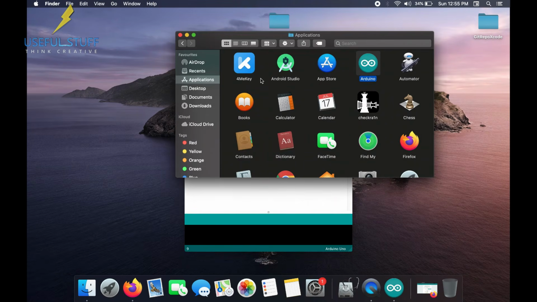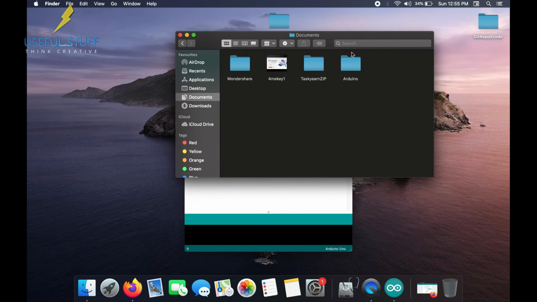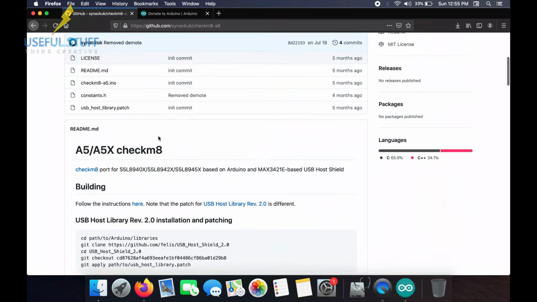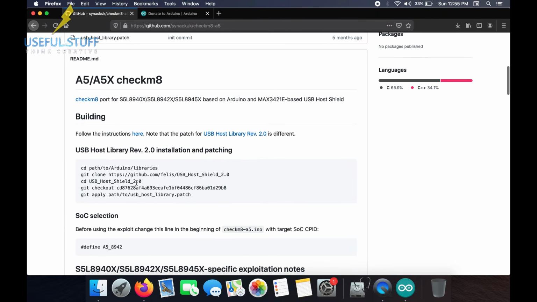Now open Explorer, go to documents, and you will see the Arduino file. Click on libraries and you will be able to see USB host. So that means that I have successfully installed the USB host library file. Now go back to the first link. You will be able to see few command lines. You need to copy these one by one and paste on the terminal.